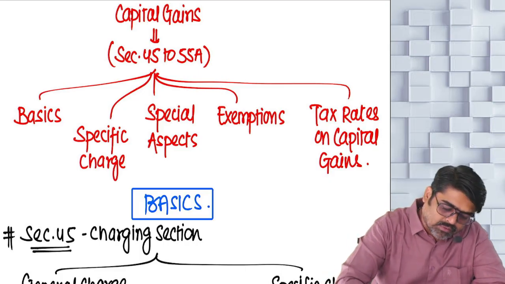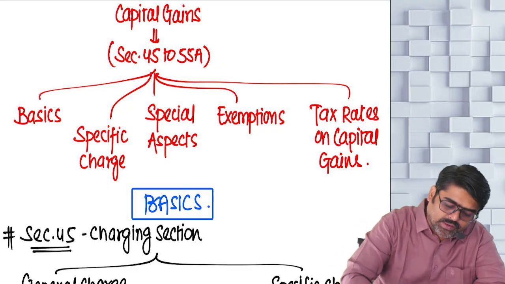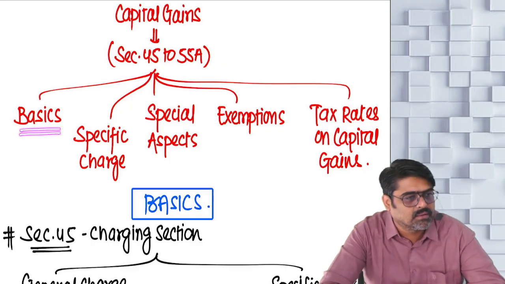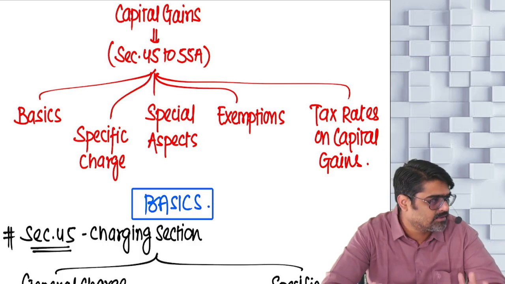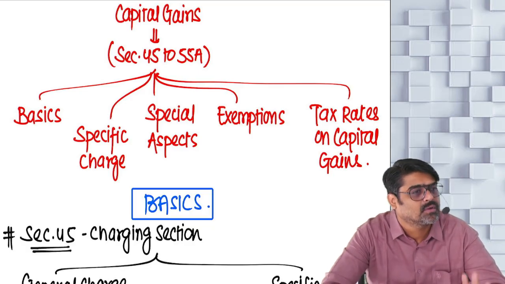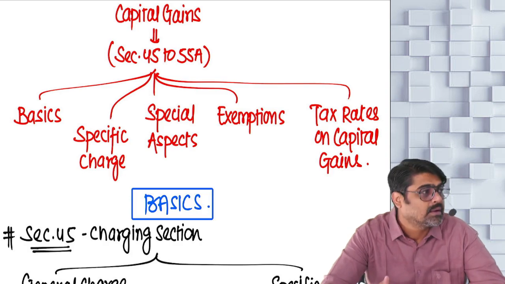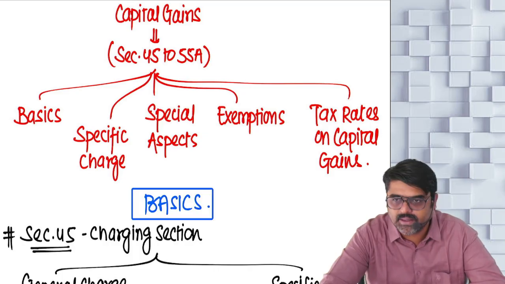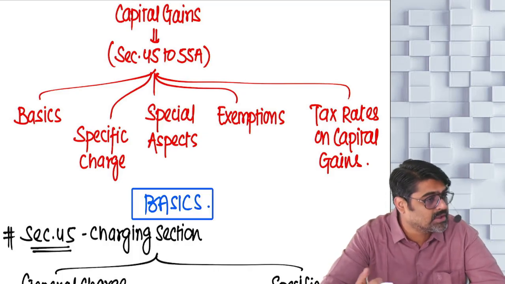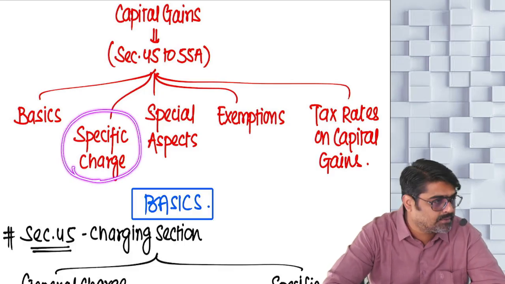So now the first part of this chapter is basics. After doing this part, you will be in a position to calculate the capital gains in simple cases. Simple cases means normally how to calculate your capital gain. But after that, few important things will be there. Like there is a specific charge also under this head. So specific charge will be your second part.